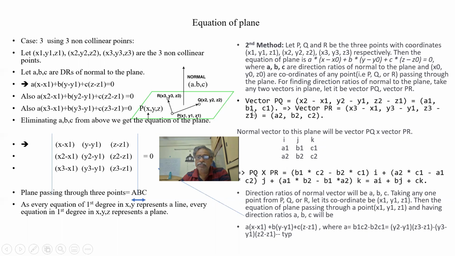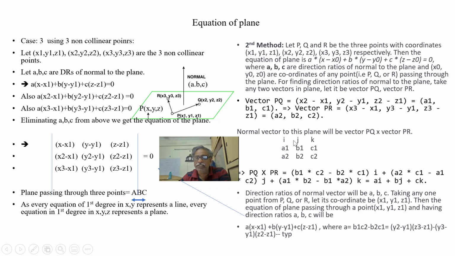A1, B1, C1, where A1 is this, B1 is this, C1 is this. And the P2 vector is A2, B2, C2. So i into (B1 C2 minus B2 C1), plus j into (C1 A2 minus A1 C2).